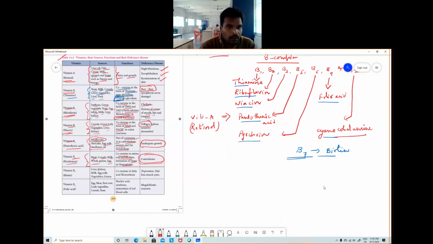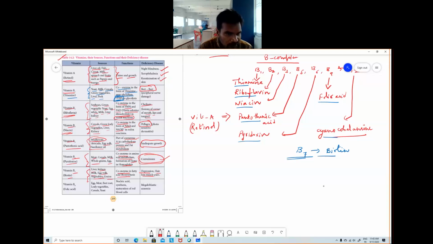Next one. So vitamin B6 deficiency causes convulsions. Next one, B7, biotin. Because of the deficiency of B7, depression, hair loss, and muscle pain come. These are the main deficiency disorders of B7. It is mainly present in liver, kidney, milk, egg yolk, vegetables, and grains. It is a coenzyme in fatty acid biosynthesis and fat metabolism. Amino acid metabolism is B6, fat metabolism is B7, and coenzyme A in carbohydrate, protein, and fat metabolism is B5.